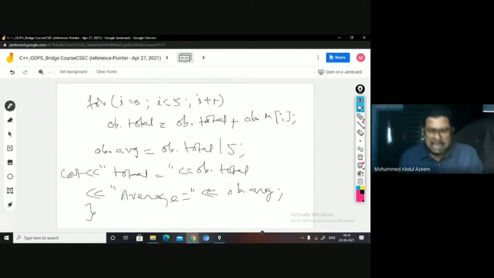The class concept has been inherited from these two concepts, structures and functions. Structures and functions are combined together, and we have produced one new concept called class, right?